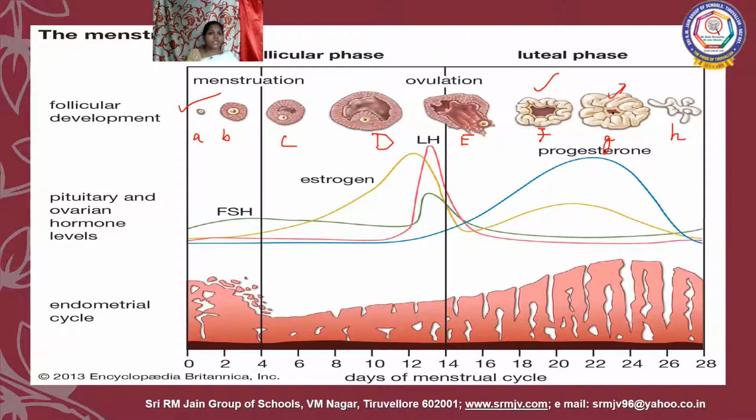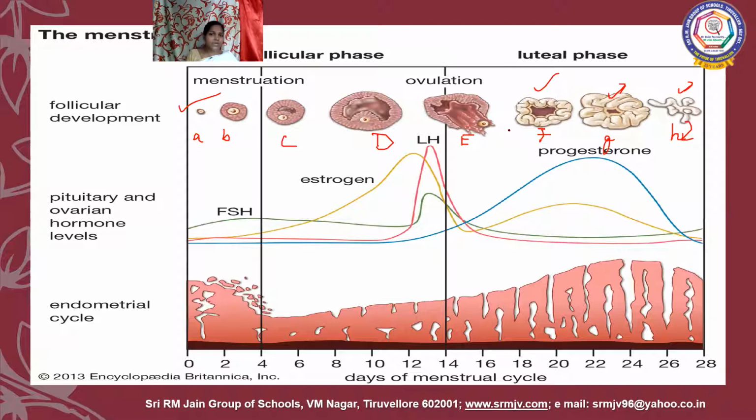What is its function? They will ask. It is to produce progesterone. And they will ask you what is H and what is the result of this H formation. H is nothing but corpus albicans, white body. So what is the indicative of this corpus albicans? It will initiate the process of menstruation.